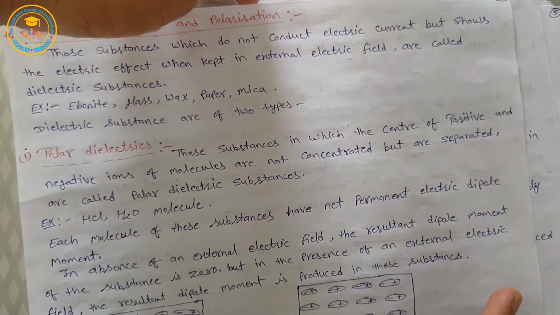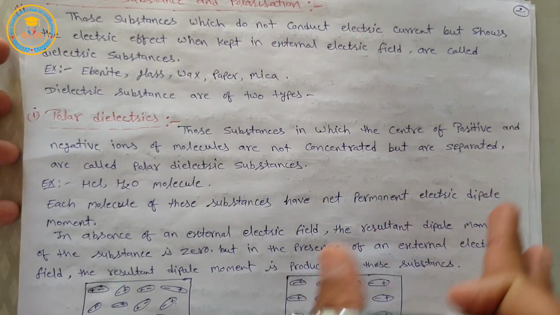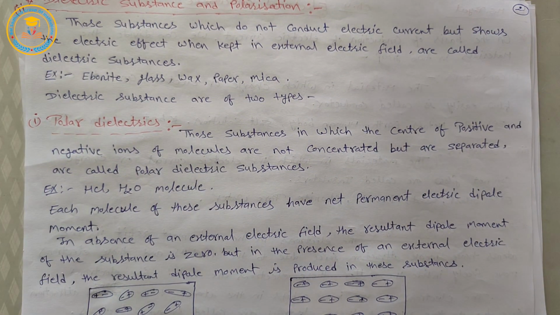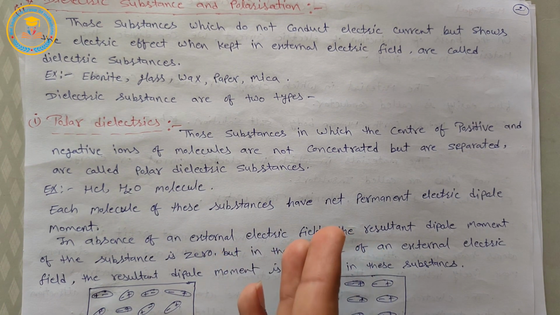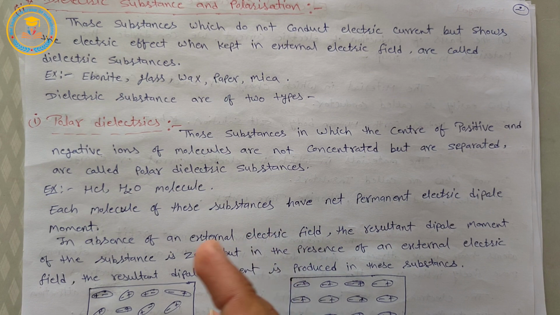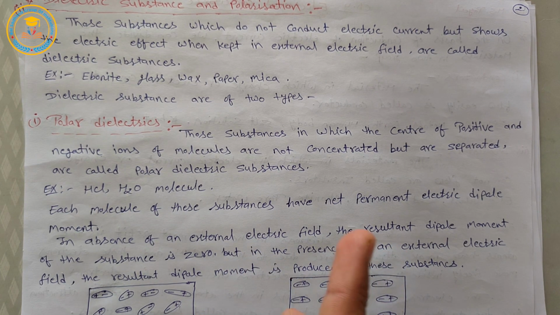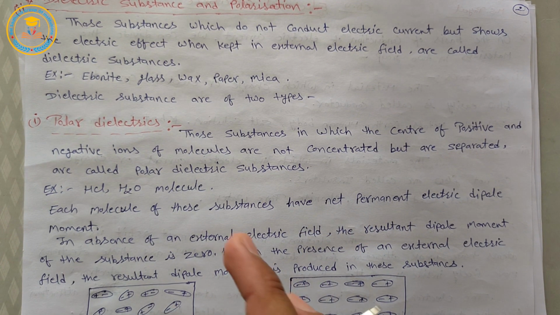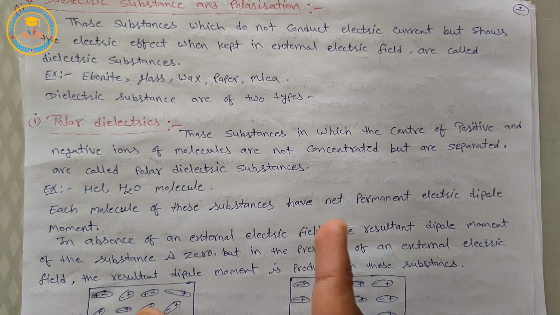Next, dielectric substance and polarization. What is dielectric substance? Dielectric substance is a type of insulator. Okay, insulator materials means those substances which do not conduct electric current but show an electric effect when kept in an external electric field.